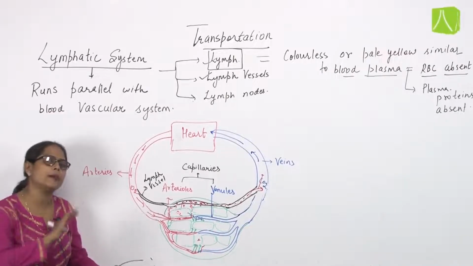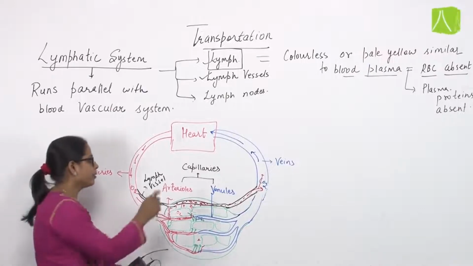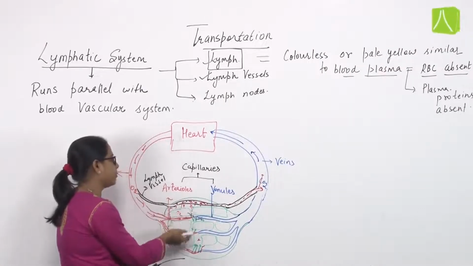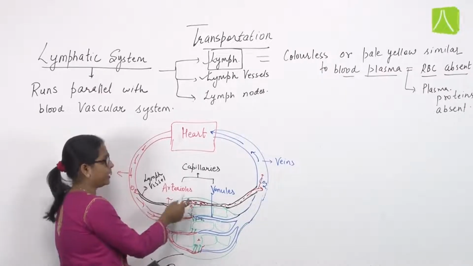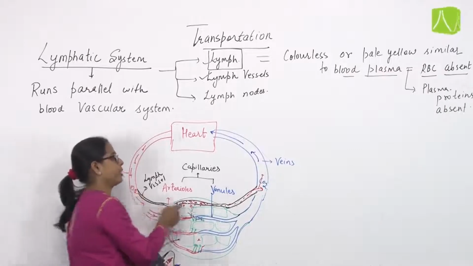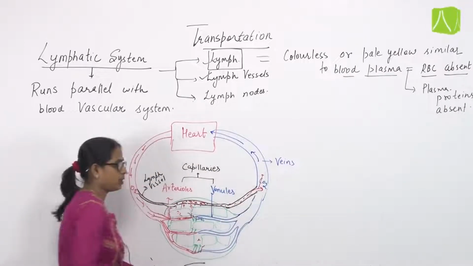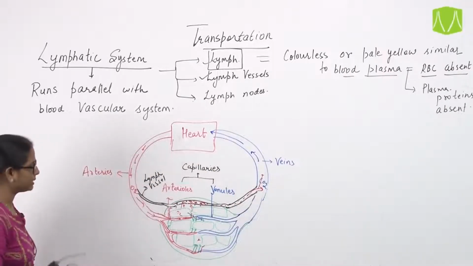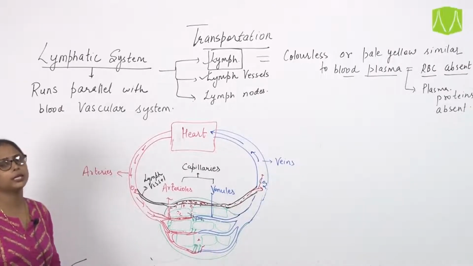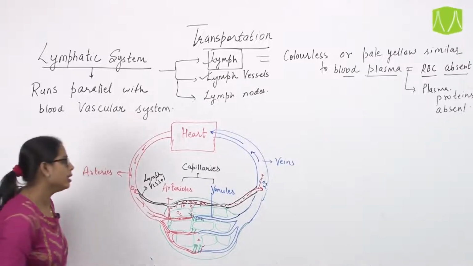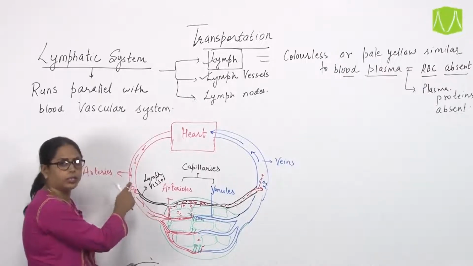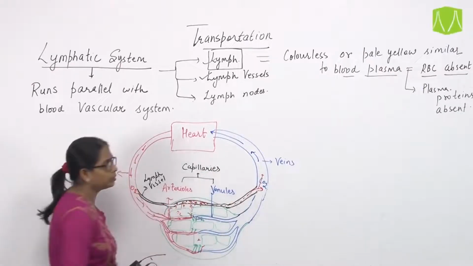So it needs to return back to the blood. That is why this blood which has been leaked out from these capillaries gets mixed up again, or gets returned to the lymph vessel in the form of lymph, and this lymph again carries it to the blood. Now, these vessels are similar to blood vessels, the only difference from the blood vessel is that lymph vessels originate from the tissue level and end at the tissue level.